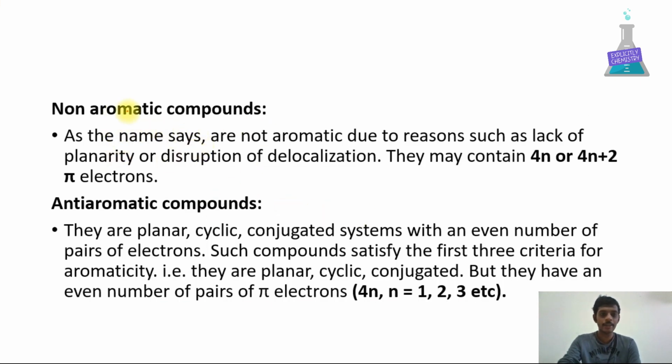Non-aromatic compounds. As the name itself says, they are not aromatic due to reasons such as lack of planarity or disruption of delocalization, or they may even contain 4n or 4n plus 2 pi electrons. Anti-aromatic compounds. They are planar, cyclic, conjugated systems with an even number of pairs of electrons. Such compounds satisfy the first three criteria for aromaticity, that is, they are planar, cyclic and conjugated, but they have an even number of pairs of pi electrons. They obey 4n pi electrons, where n is equal to 1, 2, 3 and so on.